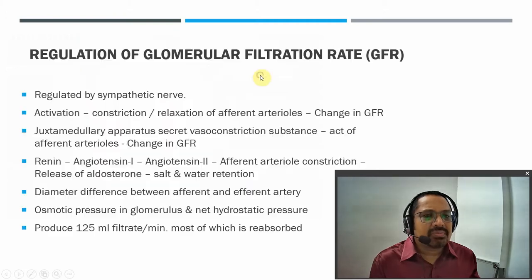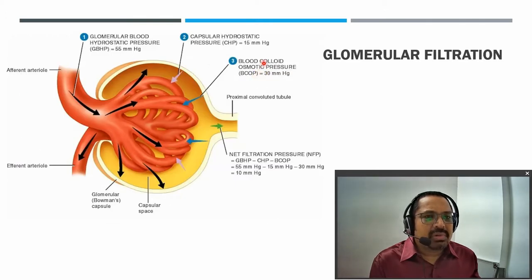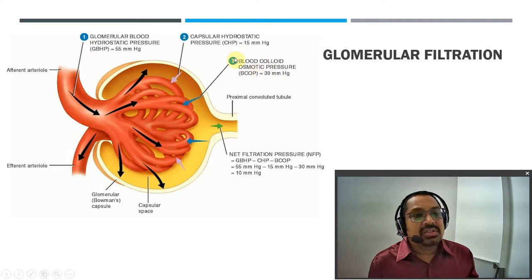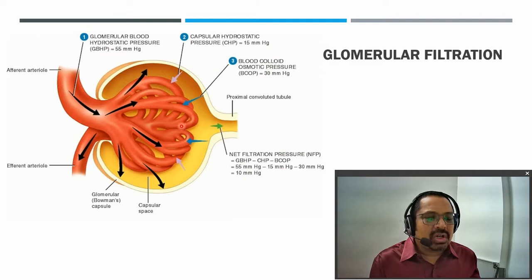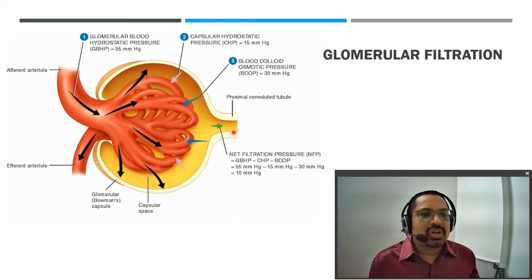And there is another force called the colloidal osmotic pressure, which is around 30 mm of Hg, and the capillary hydrostatic pressure is 15 mm of Hg. So a total of around 45 mm of Hg is the reverse, opposing pressure to the glomerular filtration pressure. So if you see, the net filtration pressure here is 55 minus 15 minus 30, around 10 mm of Hg. So against this 10 mm of Hg, the glomerular filtration is taking place.